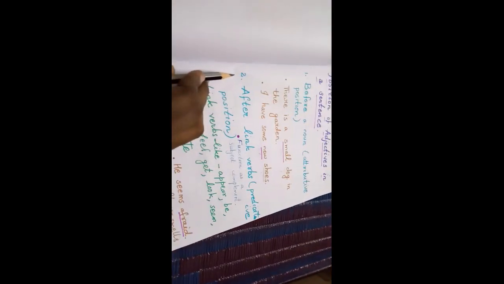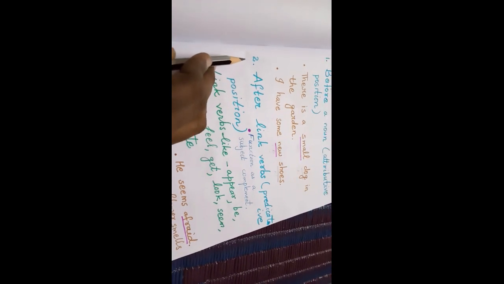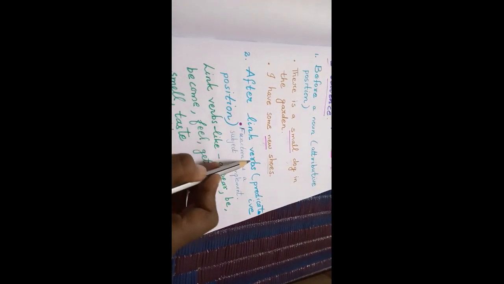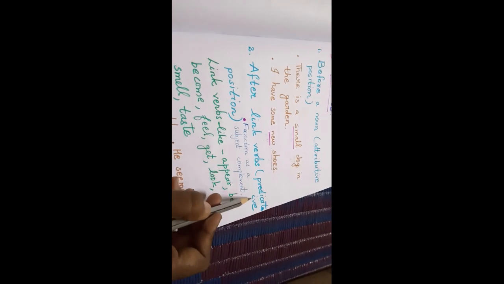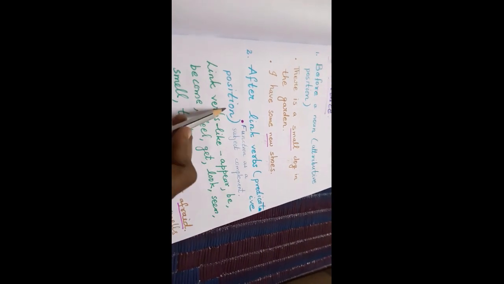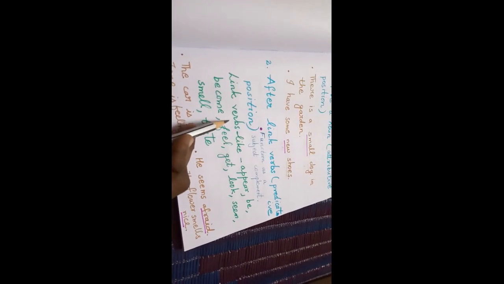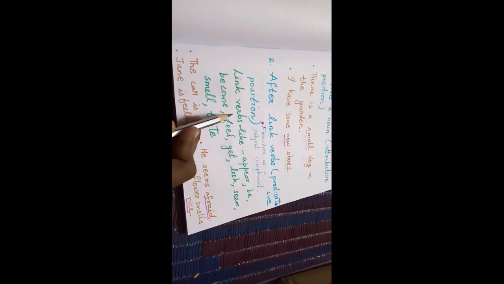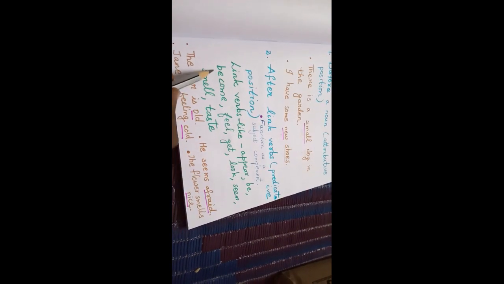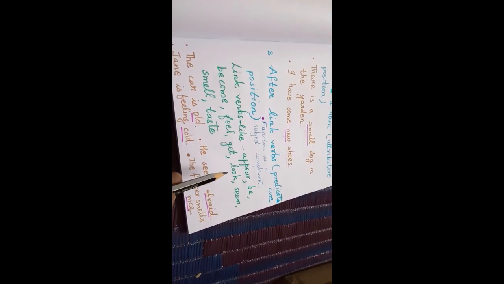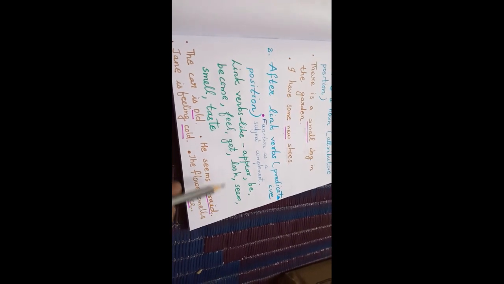The next position of adjectives in a sentence is after link verbs, the predicative position. Link verbs are, for example, appear, be, become, feel, get, look, seem, smell, taste.